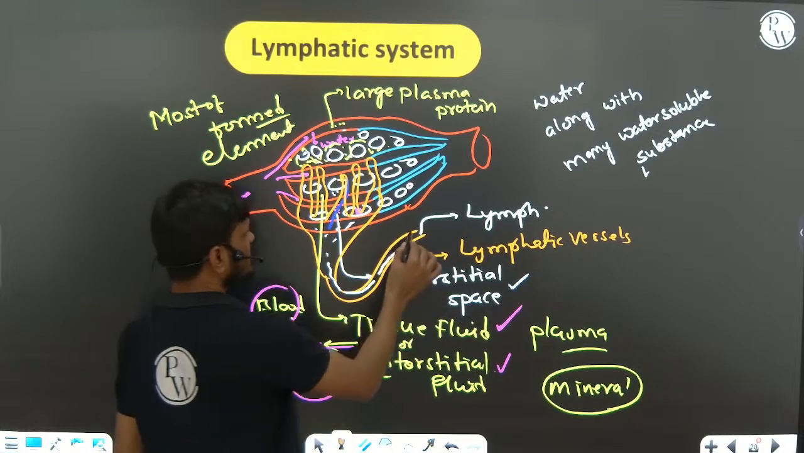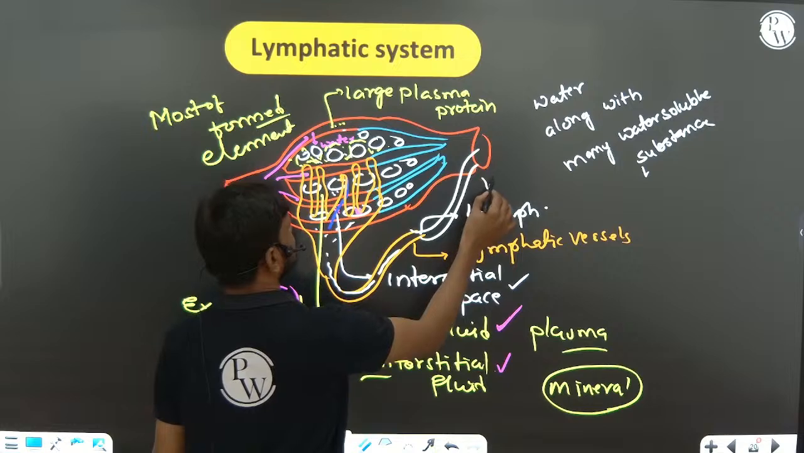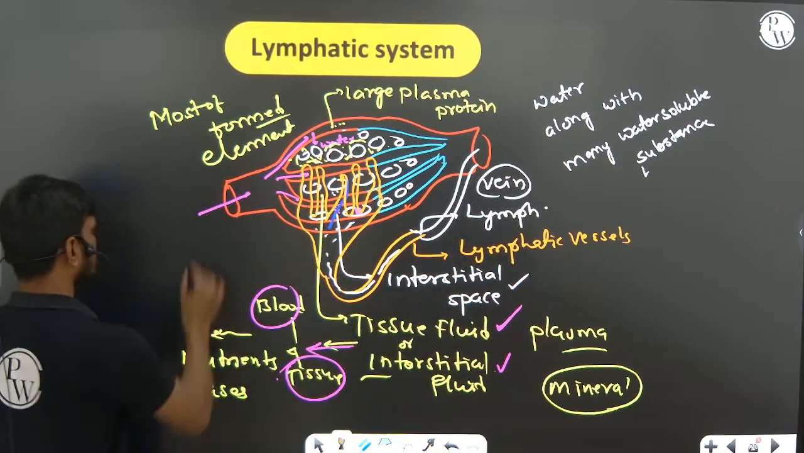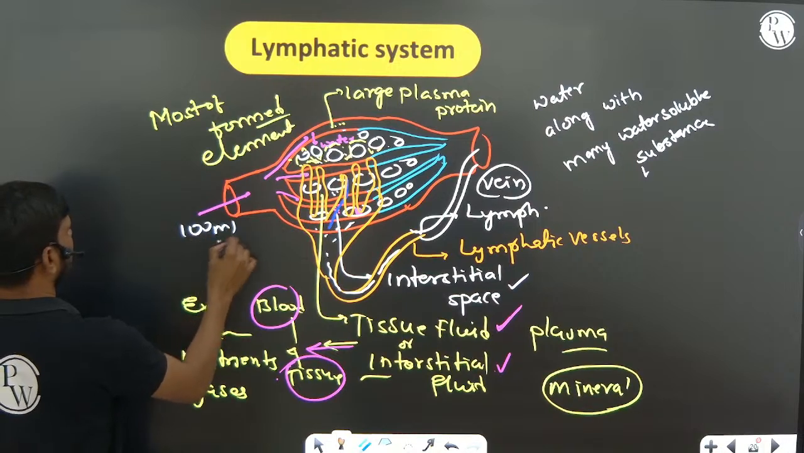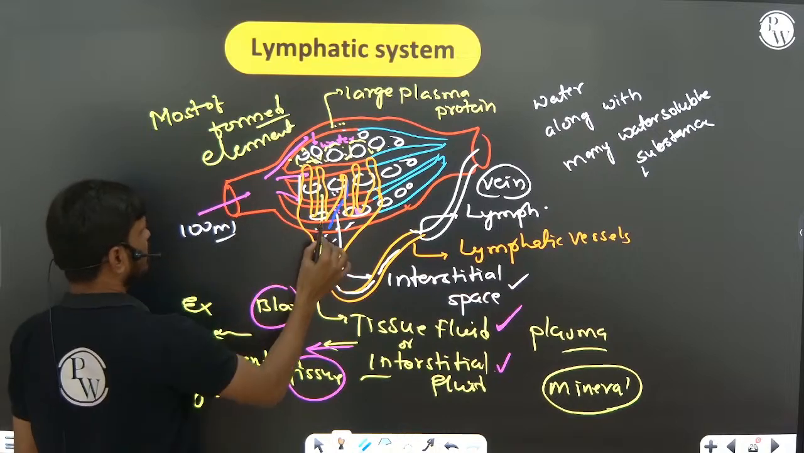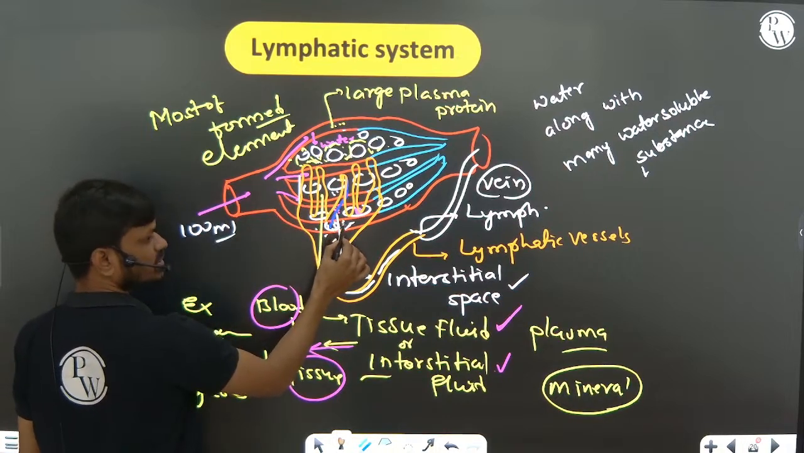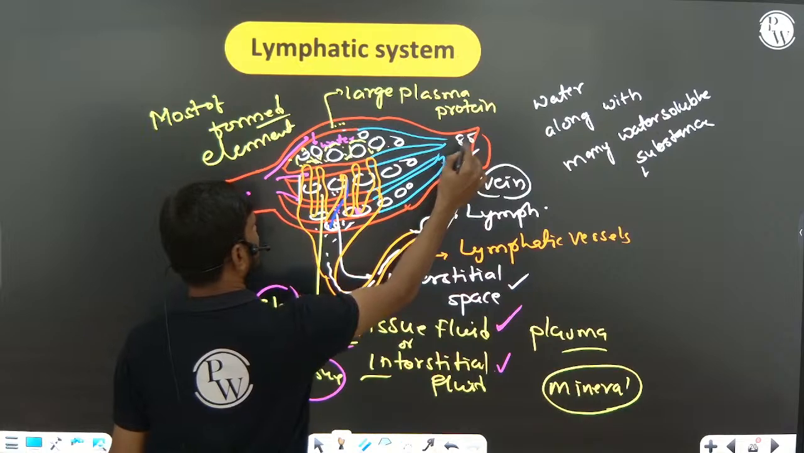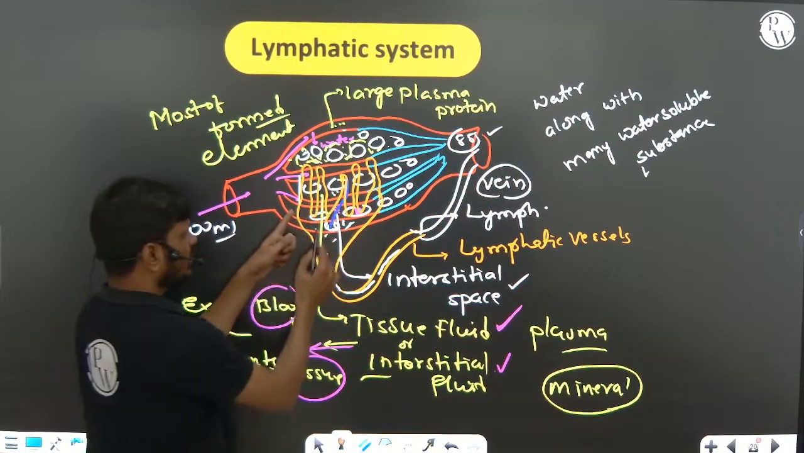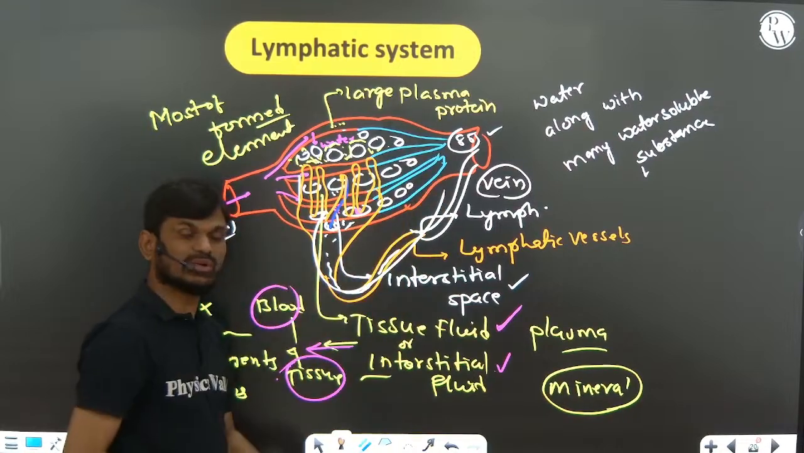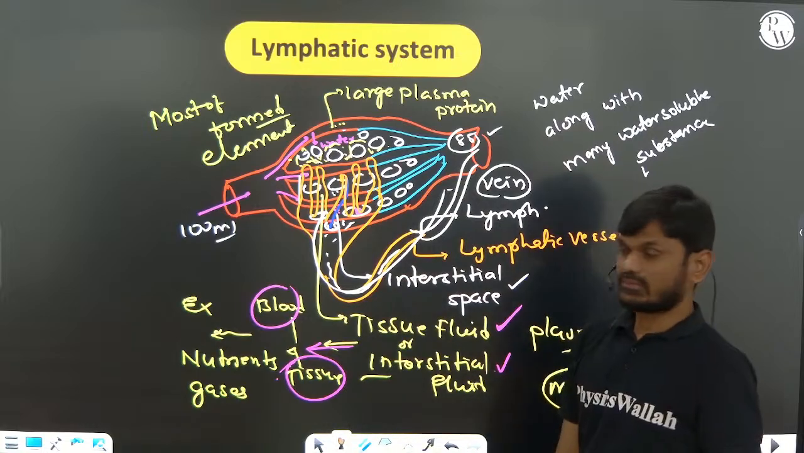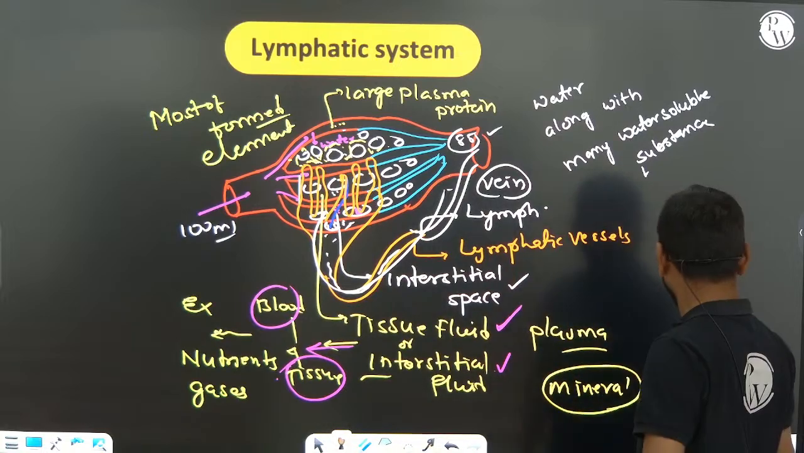Now this lymph is drained into a major vein. Simple. Suppose 100 ml of blood is entering into the capillaries. From this 100 ml of blood, 15 ml is leaking into the tissue. Only 85 ml is collected into the vein. Again this 15 ml is collected by the lymphatic system and drained into a major vein. Okay, this is about lymph.